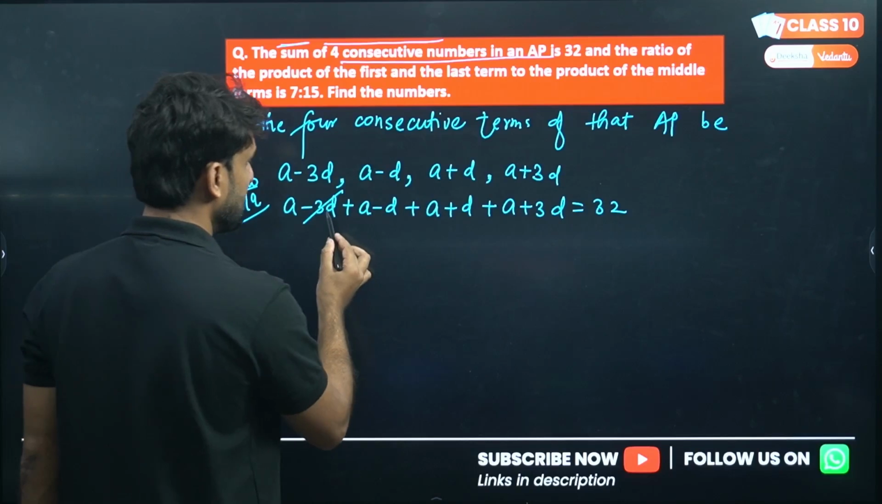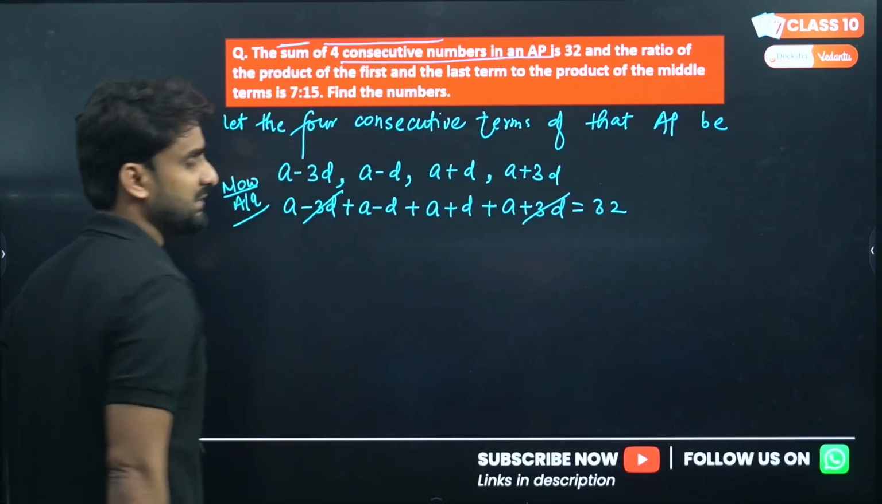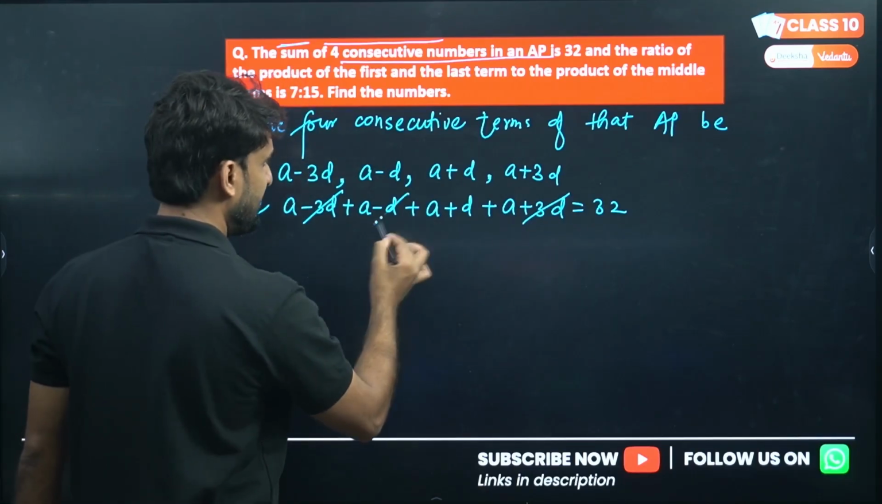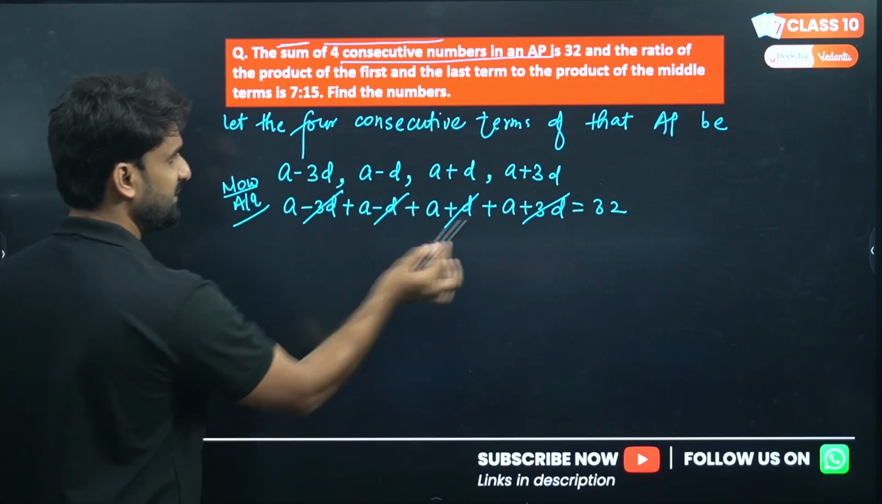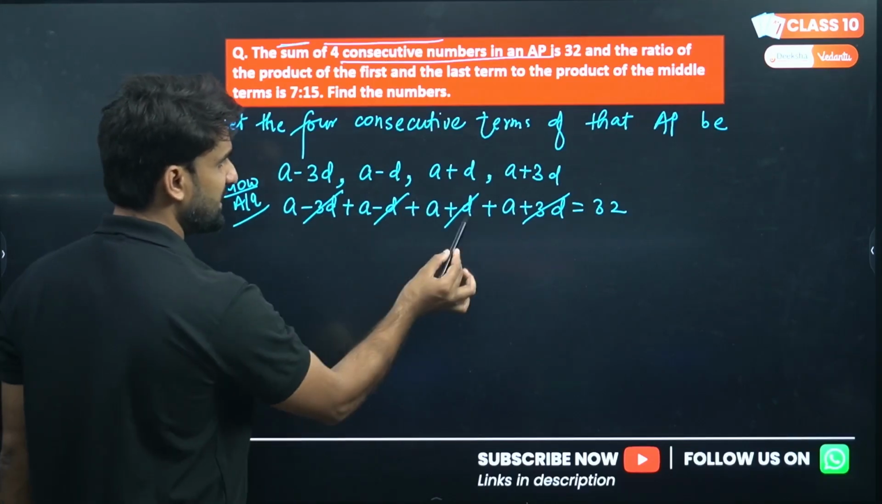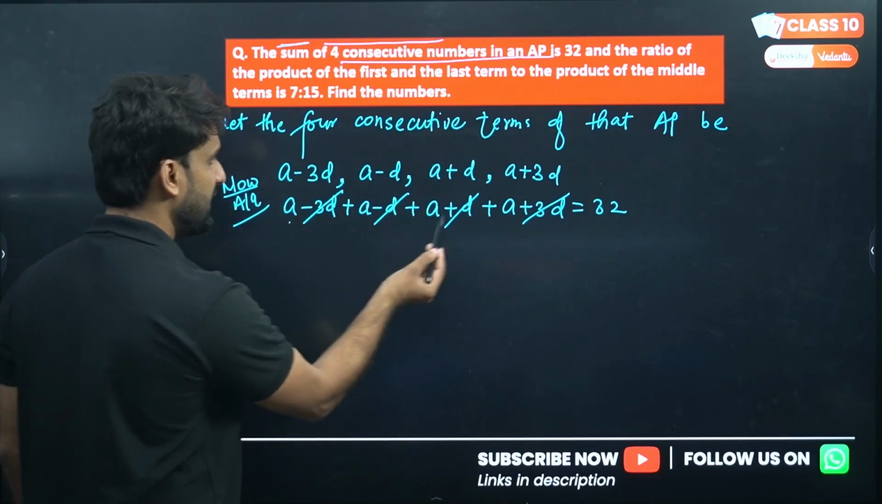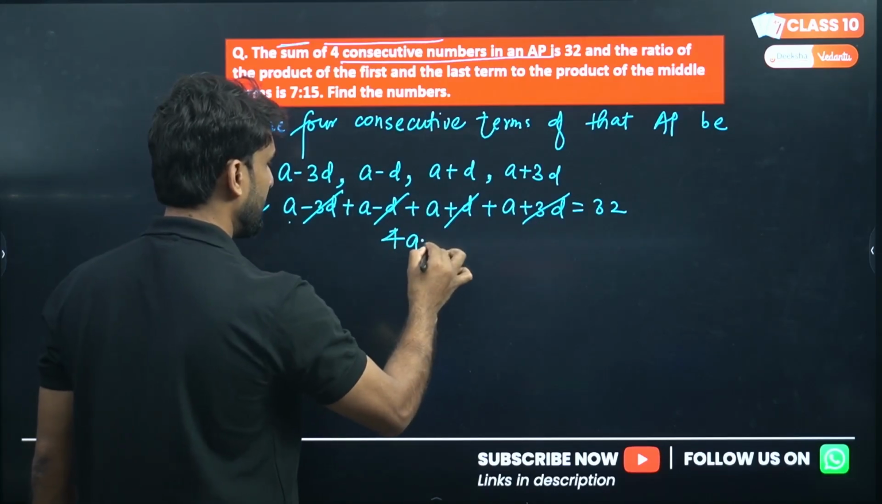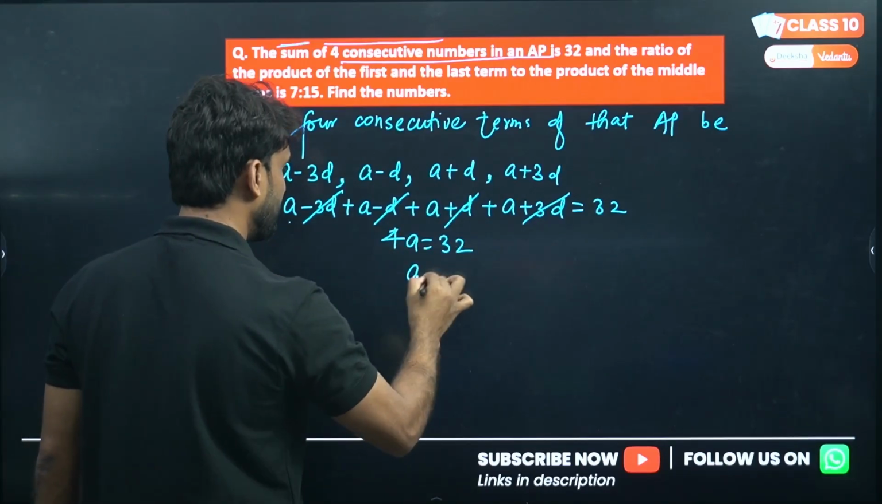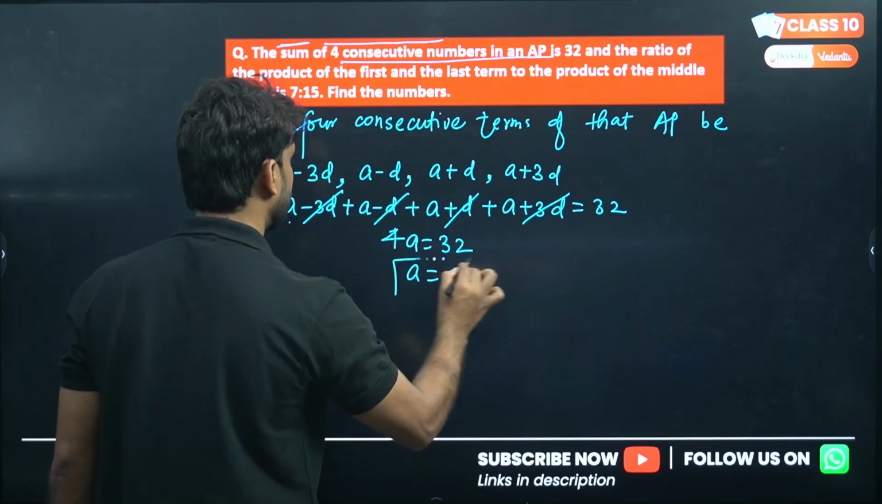Now add all these. Look, the beautiful thing. D will be cancelled. Minus 3D plus D have cancelled, minus D and plus D have cancelled. Only the A term is remaining here. So 4A equals 32. Wow, the beauty of this concept.